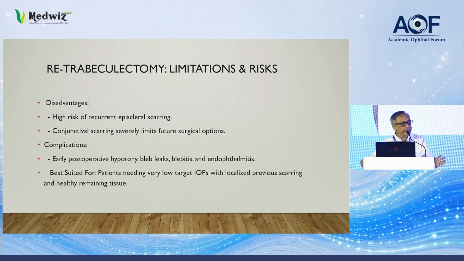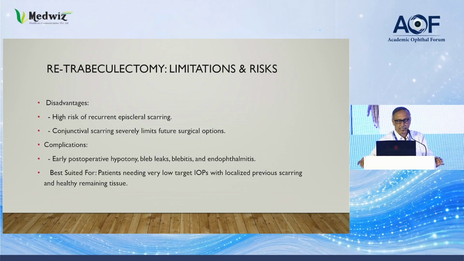So retrabeculectomy limitations and risks are always there. Disadvantages: a high risk of recurrent episcleral scarring. Conjunctival scarring severely limits future surgical options. Complications may arise early, such as post-op hypotony, blebitis, etc. It is best suited for patients needing very low IOP with localized previous scarring and healthy remaining tissue.